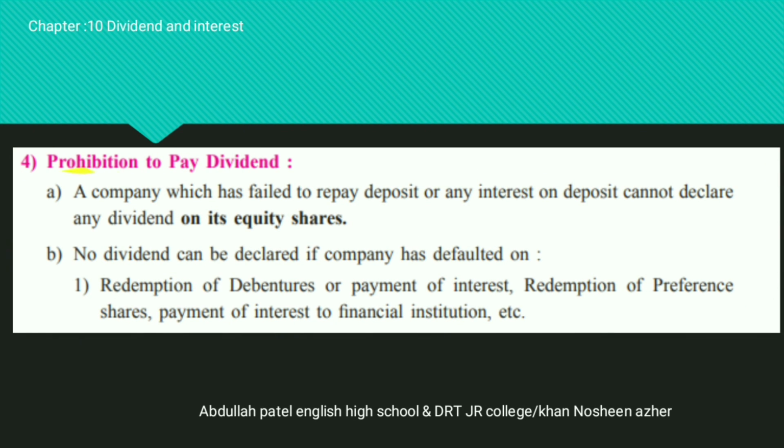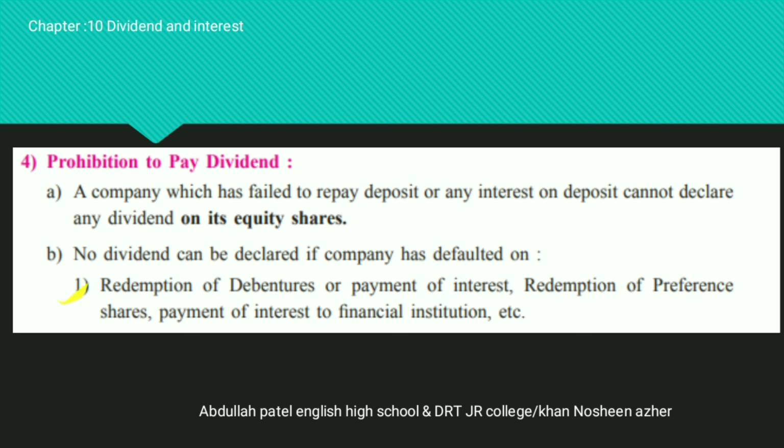Fourth point, provision to pay dividend. That means restriction to pay the dividend. First point, a company which has failed to repay deposit or any interest on deposit cannot declare any dividend on its equity shareholder. B point, no dividend can be paid by the company and declared by the company if company comes into the default condition.